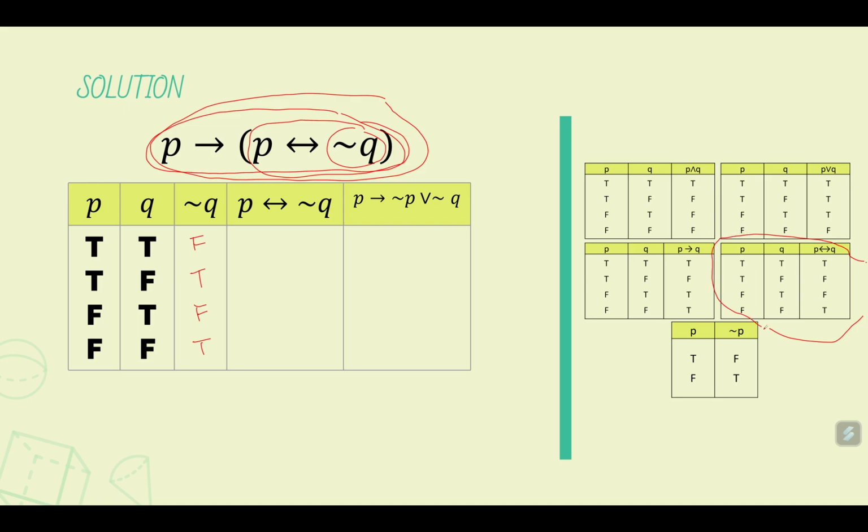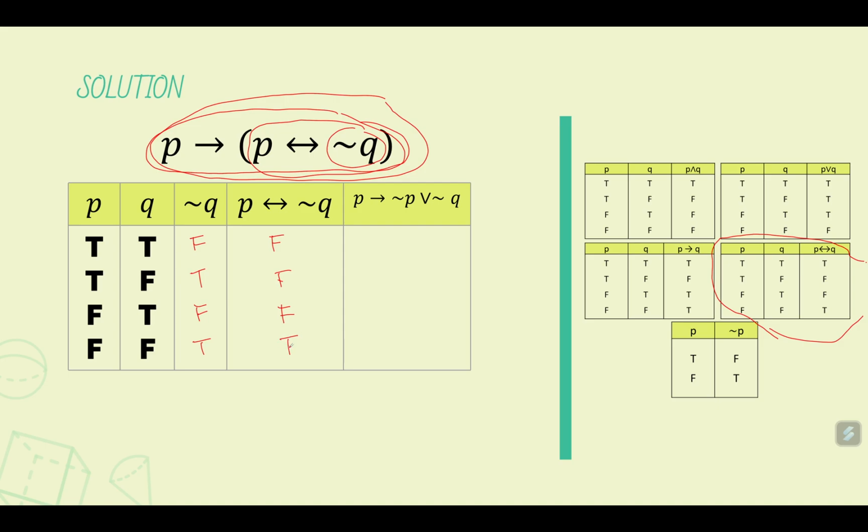P if and only if Q. True and false is false. True and false is false. Okay. P and not Q. Okay, that is fine. So true and false is false, true and false is false, false and true is false, and false and false is true.